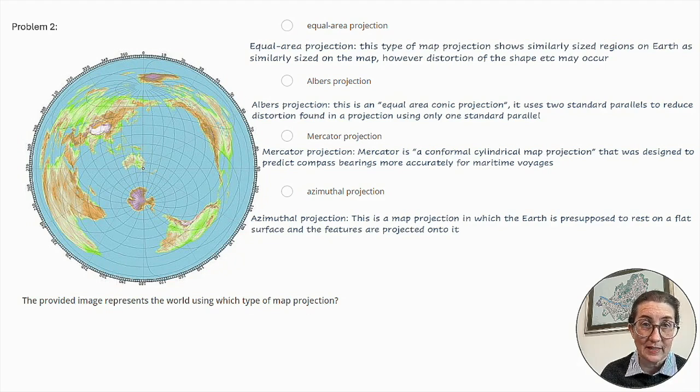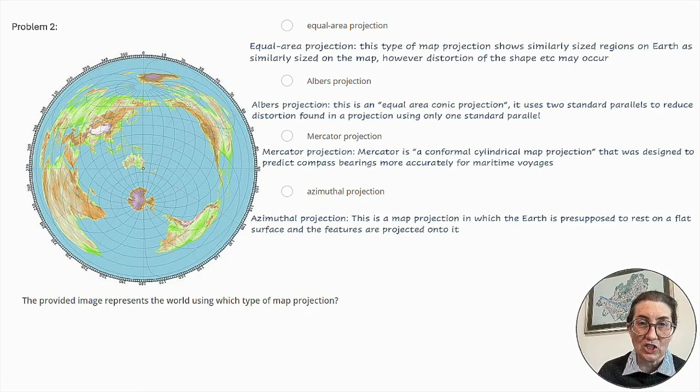Mercator projection. Mercator is a conformal cylindrical map projection that was designed to predict compass bearings more accurately for maritime voyages. And lastly, we have the azimuthal projection.